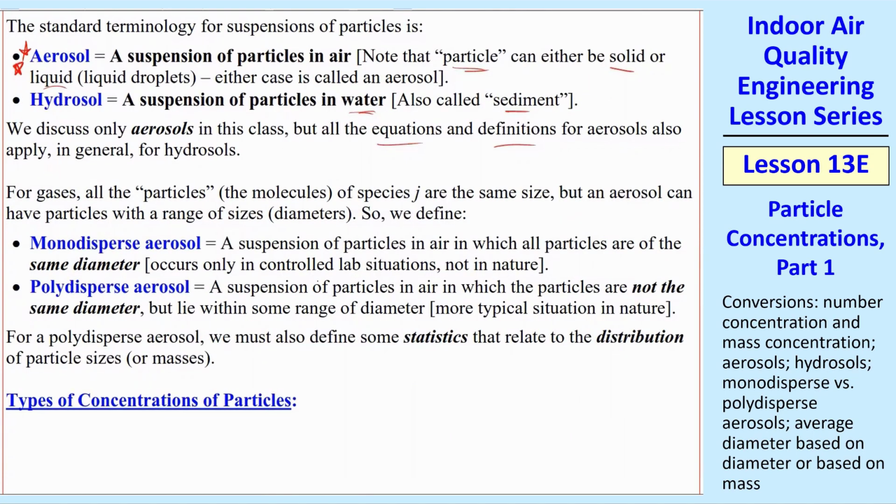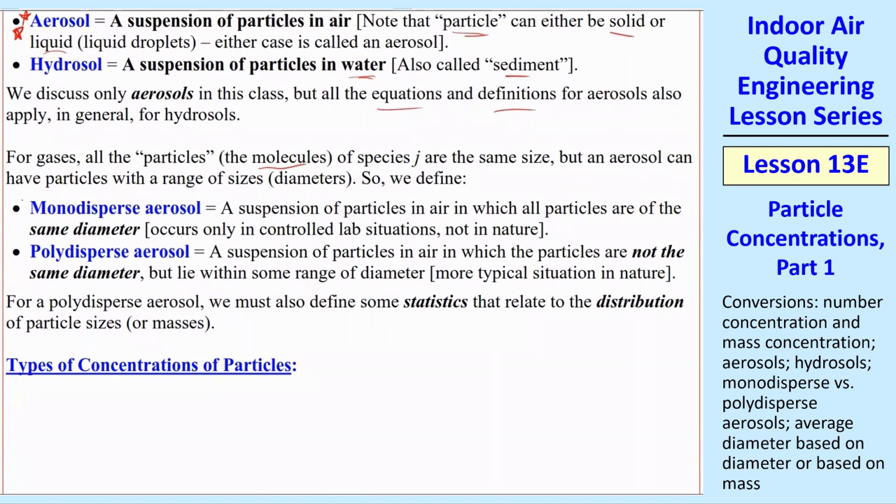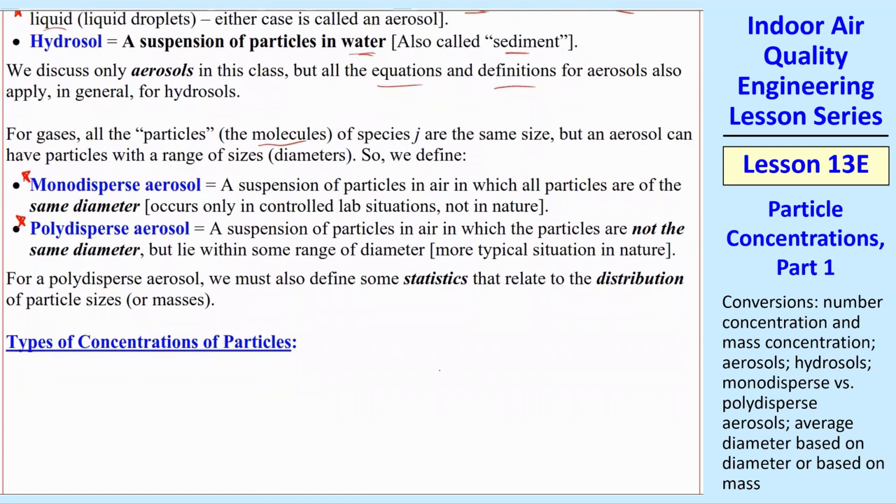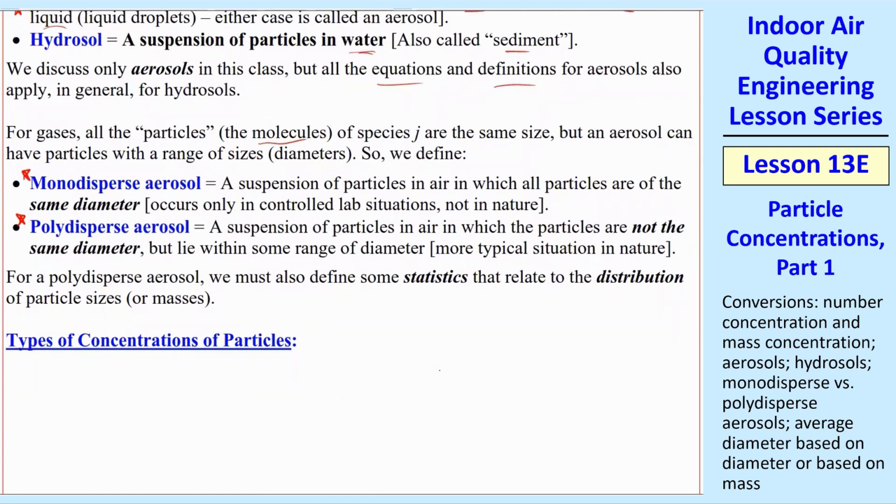For gases, all the particles of species J, the particles here are molecules, are the same size. But an aerosol can have particles with a range of sizes or diameters. So there are two other definitions, monodisperse and polydisperse. Monodisperse aerosol means that all the particles are the same diameter, and this does not really occur in nature. Polydisperse aerosols mean that the particles are not all the same diameter, but there's usually some range of diameter. And that's what we typically find in nature.